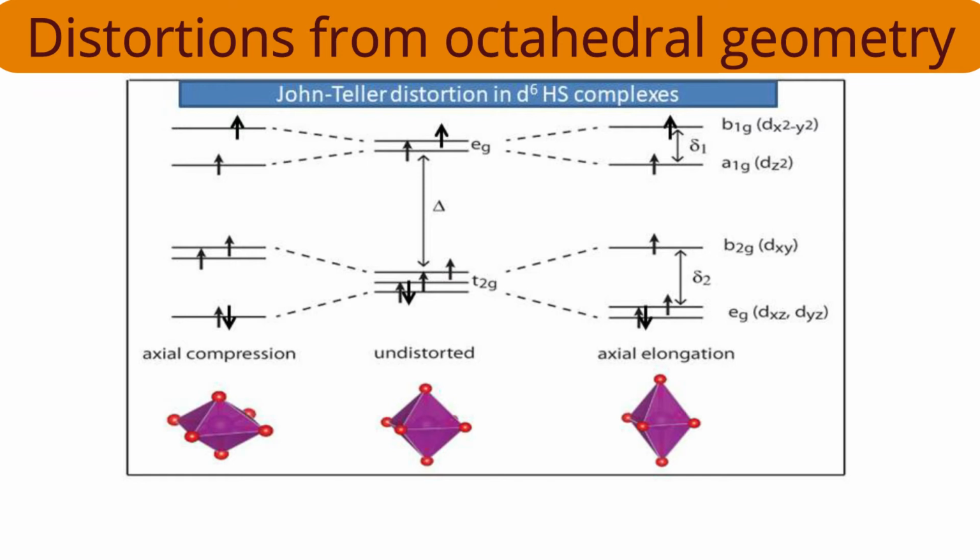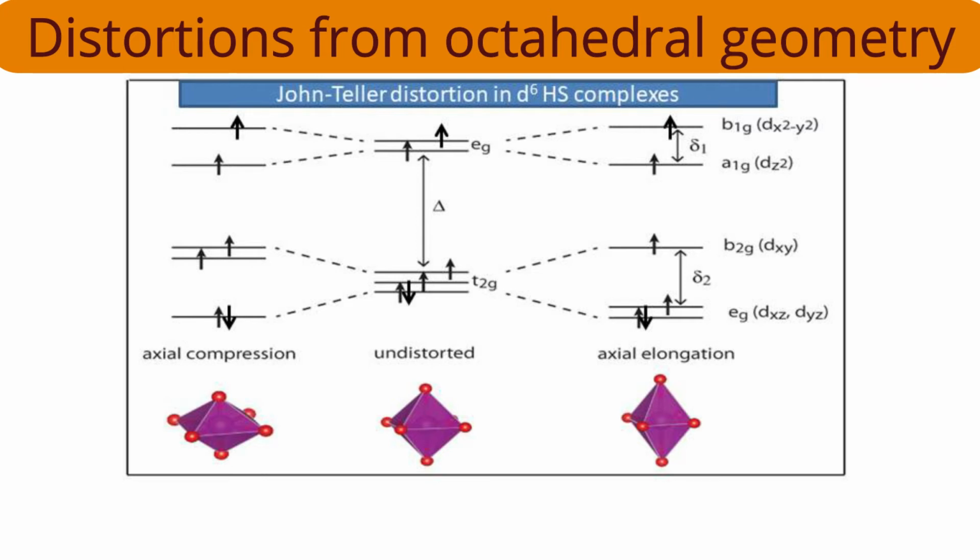The t2g orbitals are there, three orbitals at the lower side, and two orbitals, the eg orbitals, are at the higher side, and the gap between them is represented here as delta. It's a splitting parameter. Since it is an octahedral field, we can say delta O also. Now the important point is the splitting between the t2g and the eg levels because of distortion.